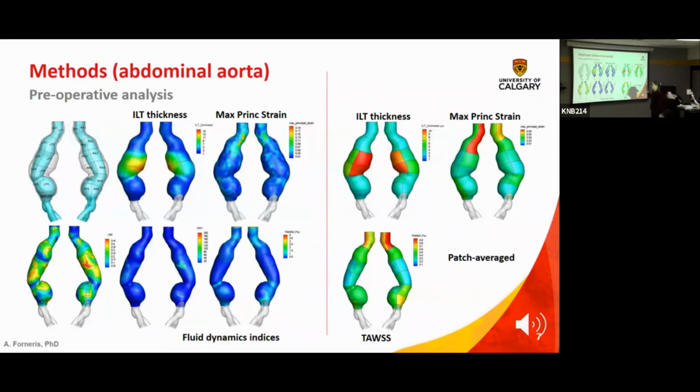So let's look at what we can do pre-op. We can look at, again, the geometry. This is a very particular case that we call the D-double aneurysm. We know them almost by name. We have nicknames. In this particular patient, there were 2 formations, one up and one down. These are the iliacs. We can figure out the thrombus thickness.